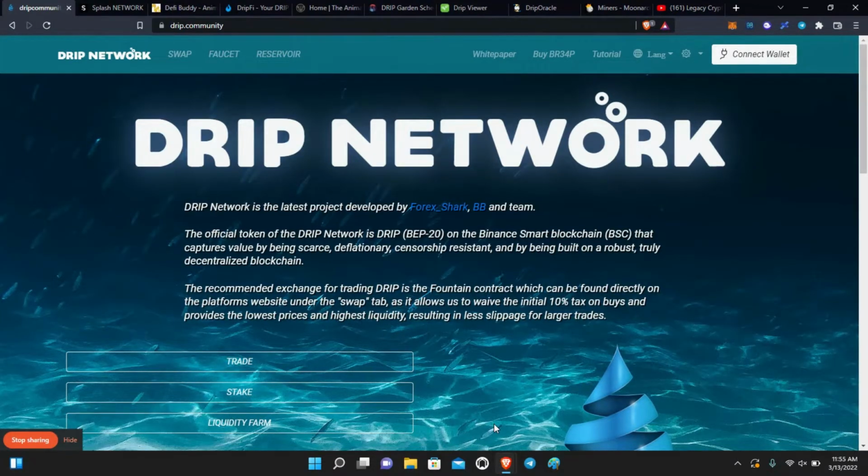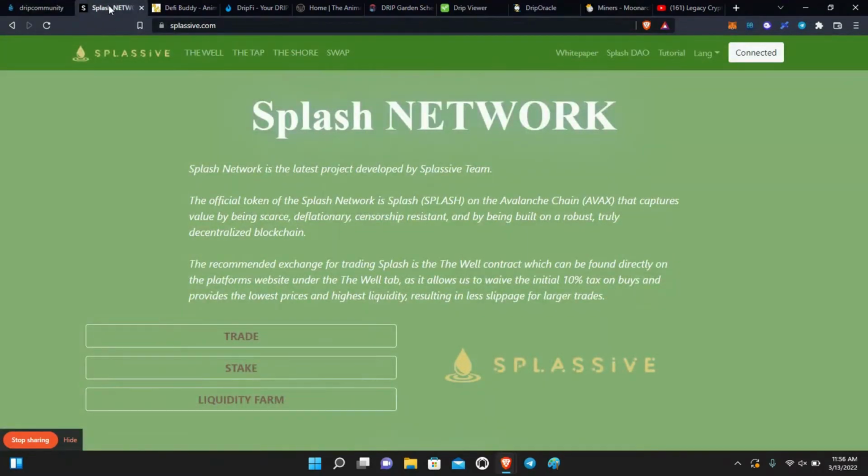As you can see on the screen, this is the Drip network. This is the Splash network. Same design. The wording is all the same, except they changed Drip to Splash and Avalanche. It's on the Avalanche blockchain. So that's another reason I actually did invest in it, because it's on a different blockchain. As we know, Drip is on Binance Smart Chain. Splash is on the Avalanche blockchain.